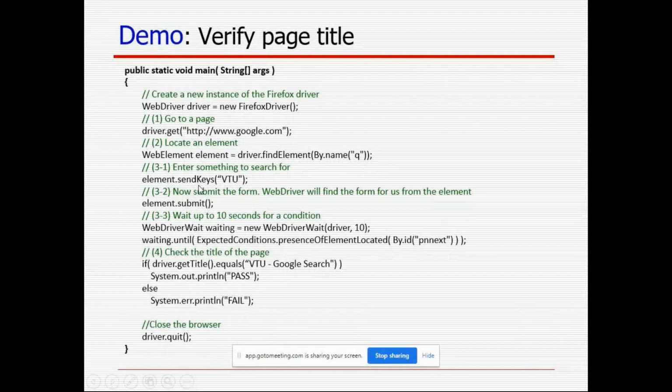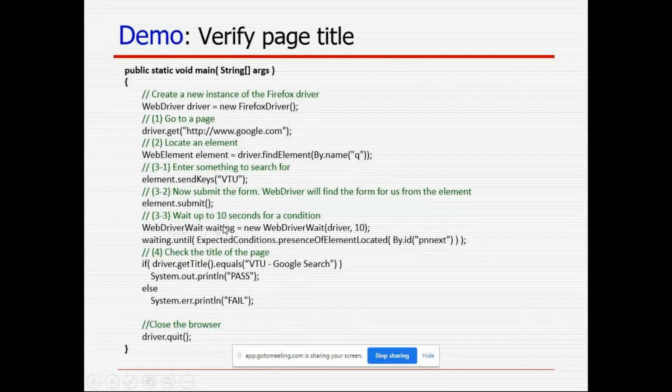Earlier I told you, if you are going to enter anything using the keyboard, or you want to type, that time you have to use send keys. What you are going to type or search, you have to mention in double quotes using the method send keys. So it is going to write this word VTU. After that, manually, after entering VTU, we will hit the enter button. To do the same thing, again here we have to use element dot submit.